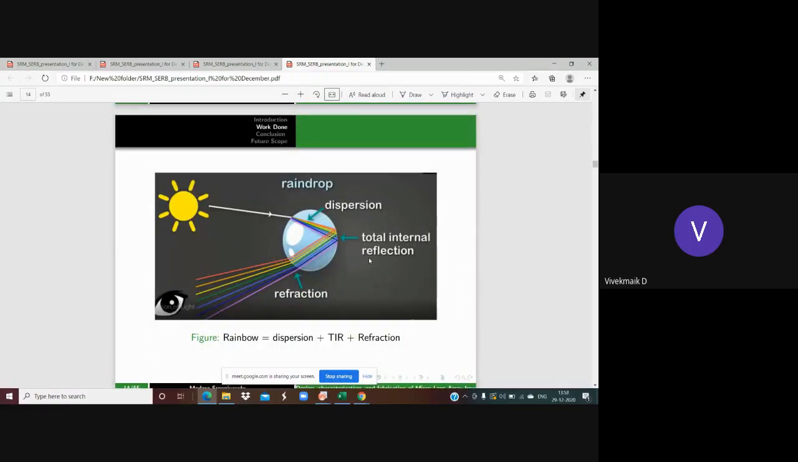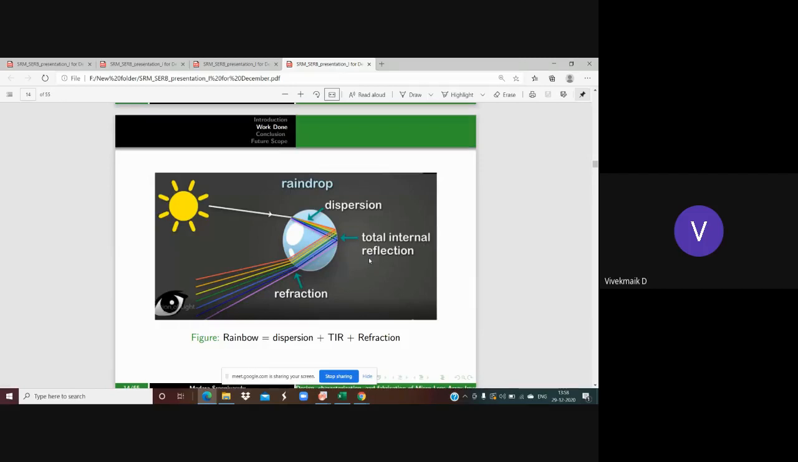And one more physical phenomenon where we can see all the basic things of dispersion, total internal reflection, and refraction is the rainbow. In a rainbow, when the white sunlight passes through a raindrop, first dispersion takes place. The raindrop acts as a prism first, and then the droplet has a critical angle. When the light meets it at more than the critical angle, total internal reflection takes place there.